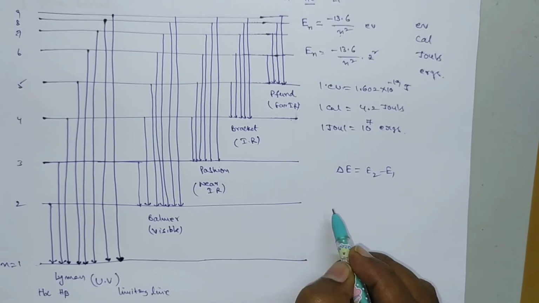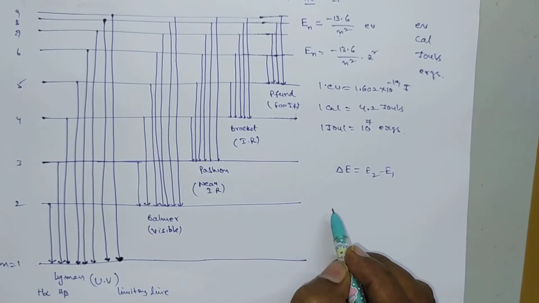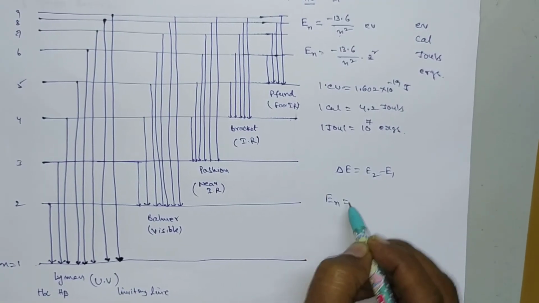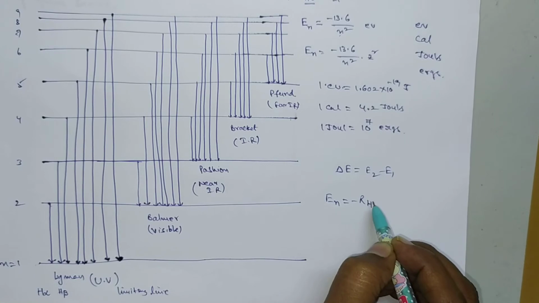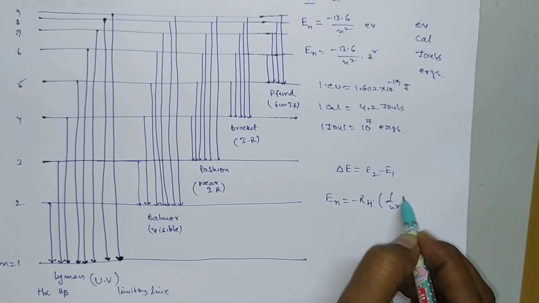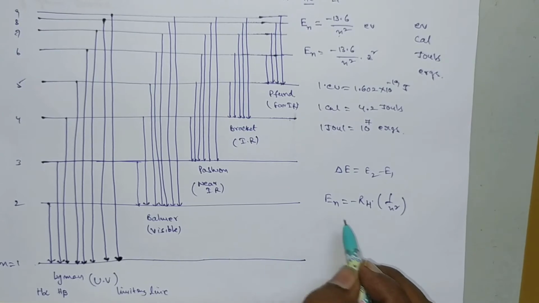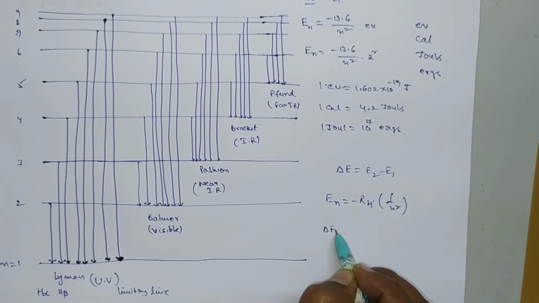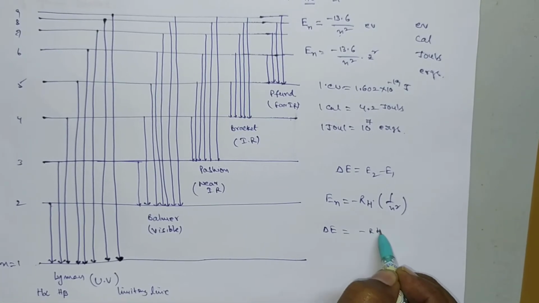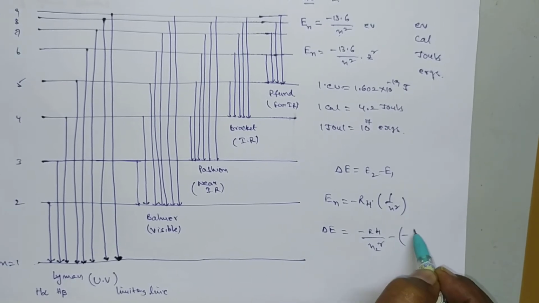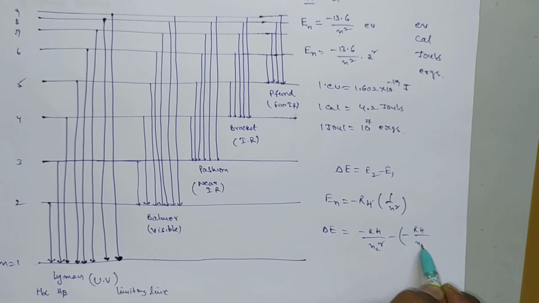Now the energy of each stationary state is given by En equal to minus RH into 1 by n square. So now we consider the change in energy, that is delta E equal to minus RH by n2 square minus minus RH by n1 square.